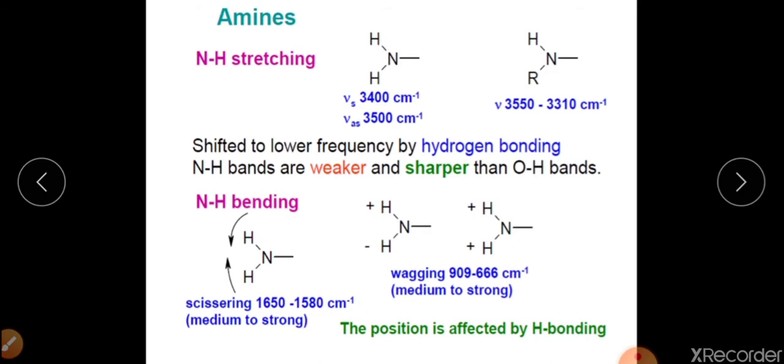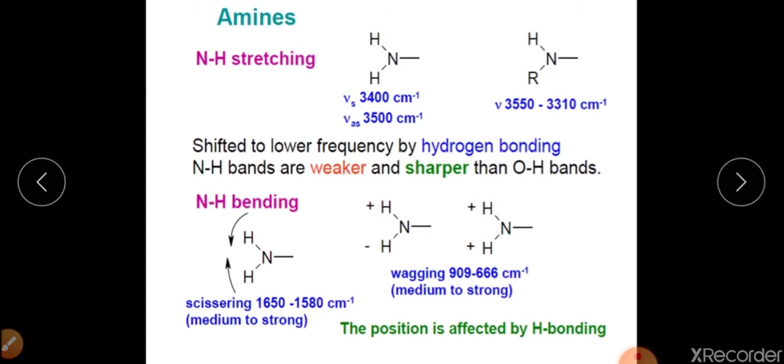NH scissoring vibration is called NH bending vibration, and it may be from medium to very strong, appearing at 1650 cm⁻¹ to 1580 cm⁻¹. Then there is NH bending wagging vibration.